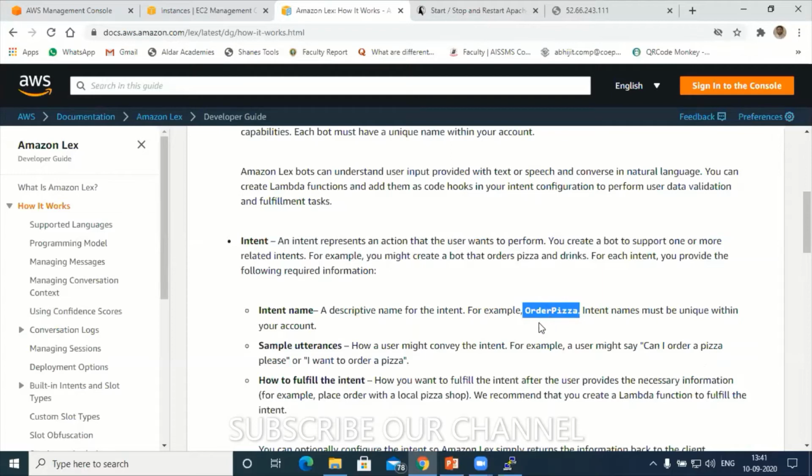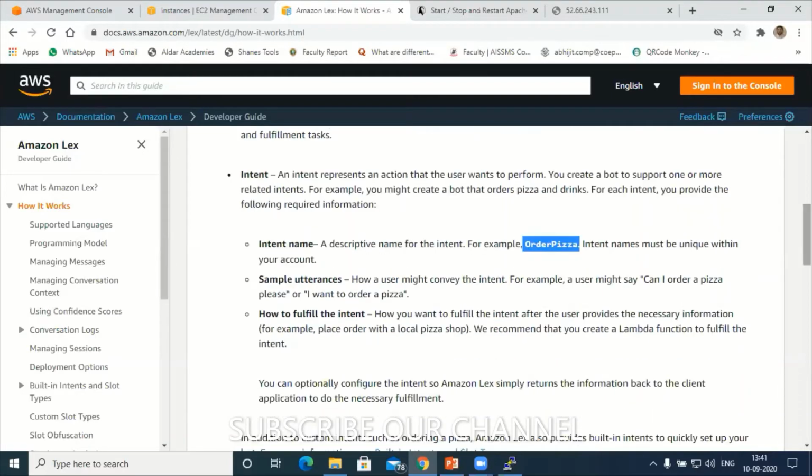After creating an intent, you will start the sequence of conversations. You'll start with a greeting message. After the greeting message, you try to market all your services. If it is pizza ordering, there will be different pizzas, so you try to list out all the different types of pizza, like a menu.